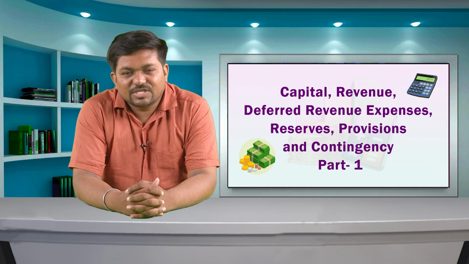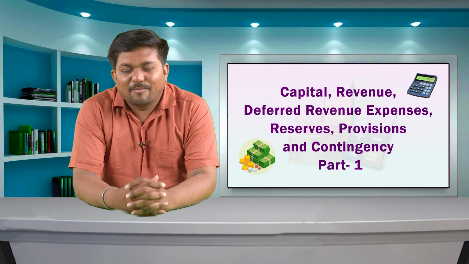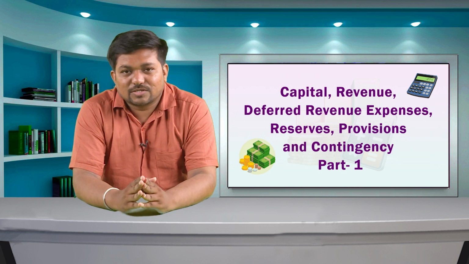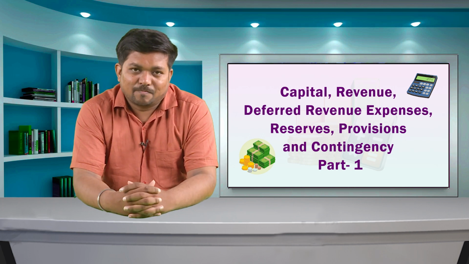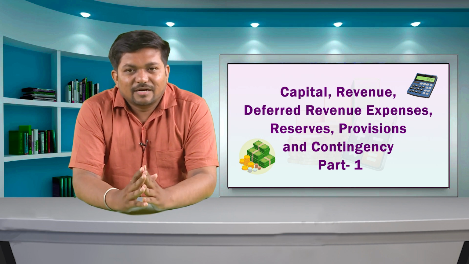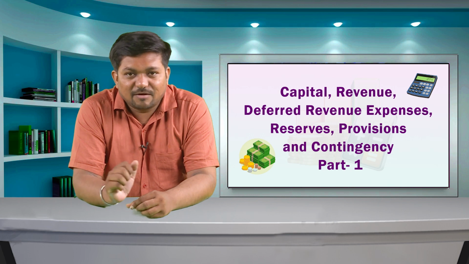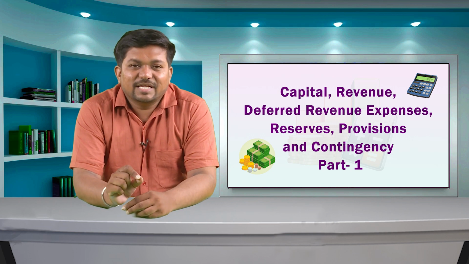Thus, a provision is an estimated amount kept aside to meet an uncertain loss or expenses in the future. A liability discloses the amount for which benefits are taken by the business and the amount is yet to be paid.